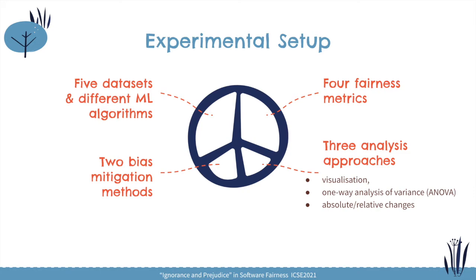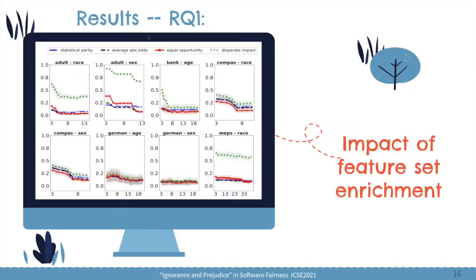The first is to visualize the results to get a qualitative analysis. The next one is statistical analysis with one-way analysis of variance. For those changes that are statistically significant, we will show their absolute changes and relative changes to give an idea of how big and significant these changes are. These figures visualize the impact of feature set enrichment on fairness.